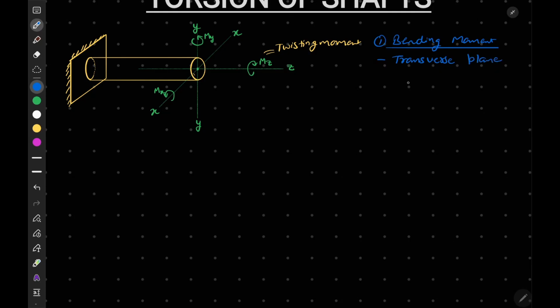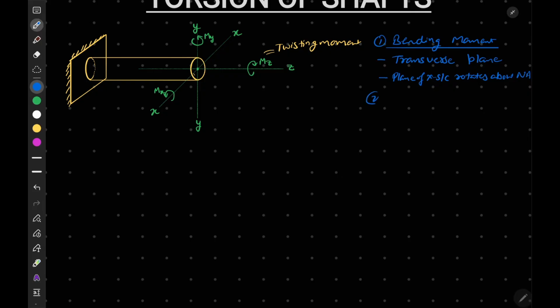Second, the plane of the cross section rotates about the neutral axis. Third, we all know that bending stress is zero at the neutral axis and maximum at the extreme fibers.